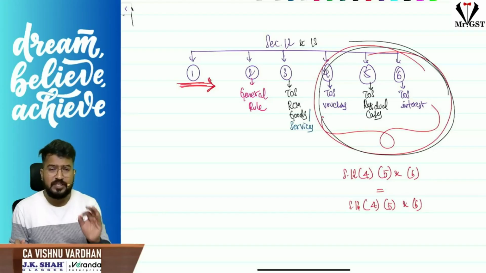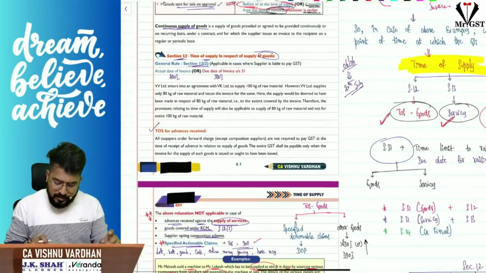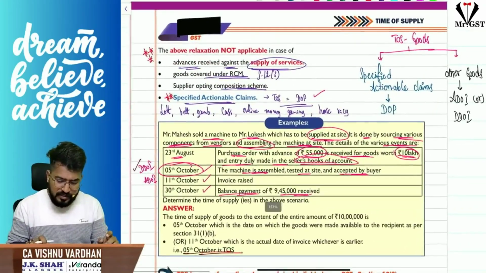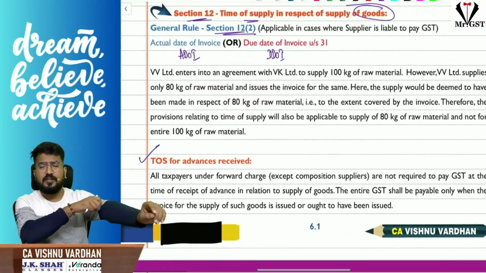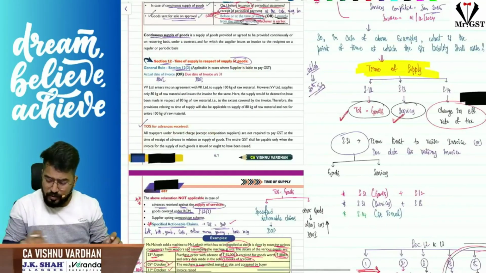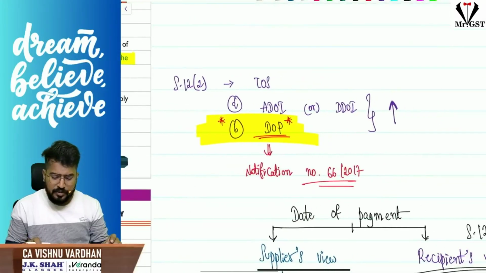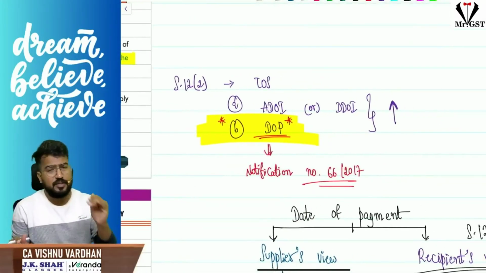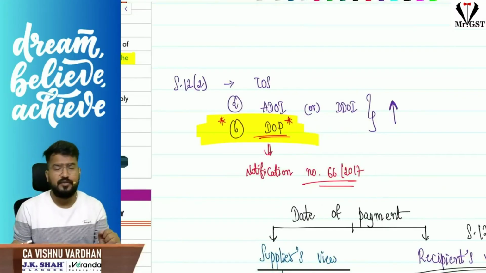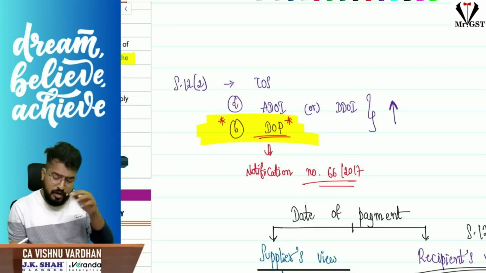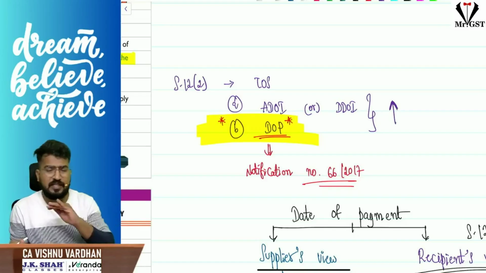12 subsection 2 is the general rule, time of supply for goods. What does 12 subsection 2 say? I will tell you in a very simplified way. After taking into consideration notification number 66/2017, the time of supply as per section 12 subsection 2 is actual date of invoice or due date of invoice, that is date of invoice as per section 31, or date of payment, whichever is earlier. Later, the government through notification number 66/2017 exempted that.